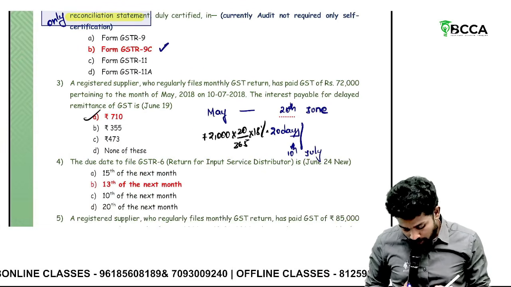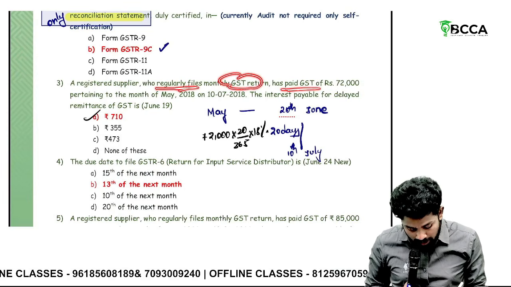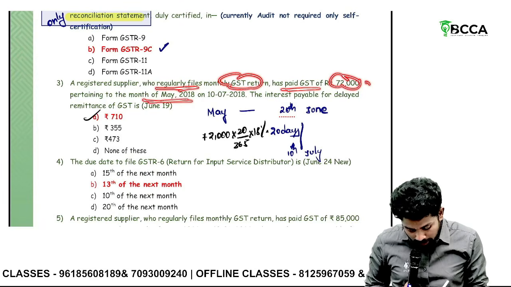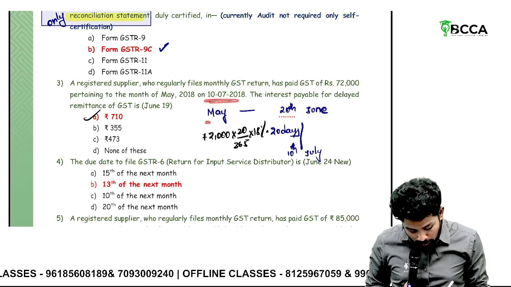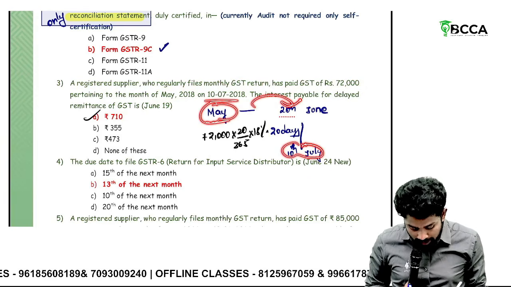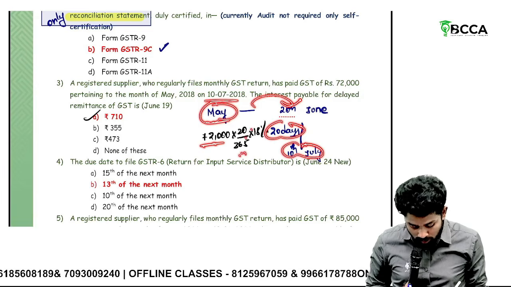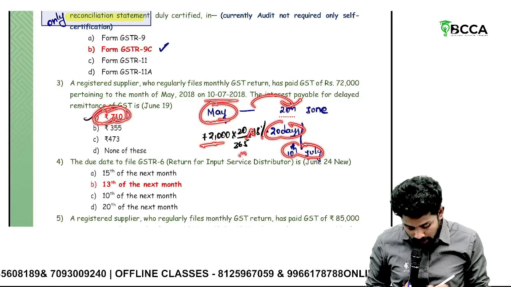GSTR 9C. A registered supplier who regularly files monthly GSTR returns has paid GST of 72,000 pertaining to the month of May on 10th July. So May's tax has to be paid by 20th June, but it is paid on 10th July. How many days delay? 20 days. So for 20 days, 72,000 into 20 by 365 into 18%. The interest is about 710.